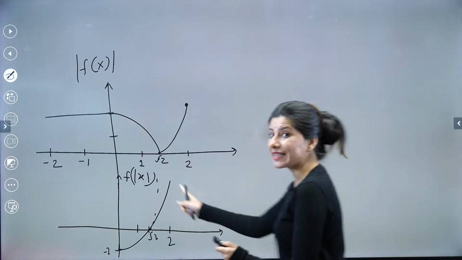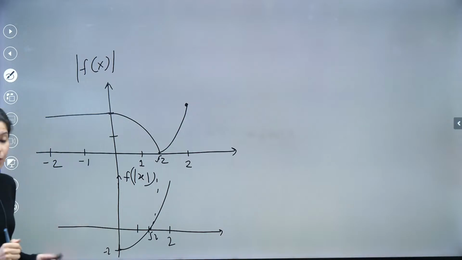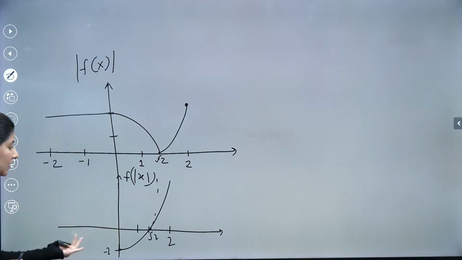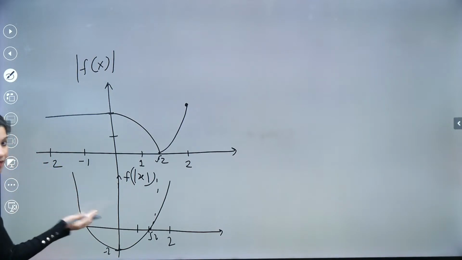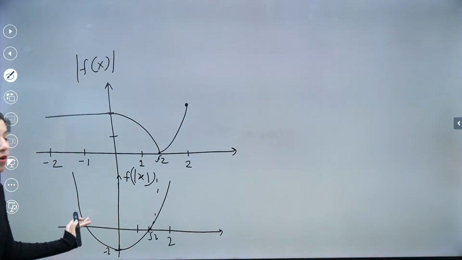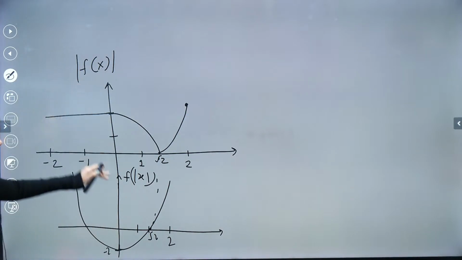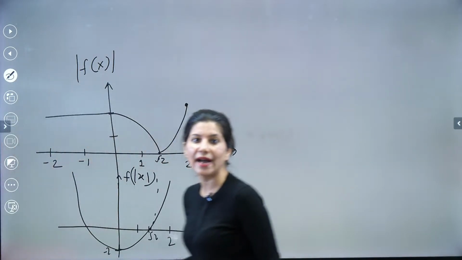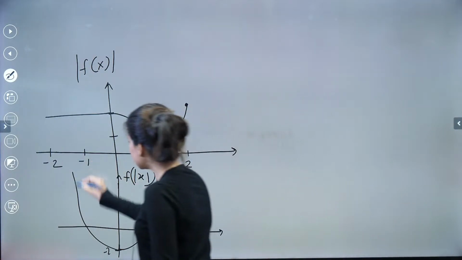But f of mod x, can you see this graph is symmetric about y-axis? So if we try to plot this graph, it will be replicated similarly. So this graph will look like this, because the graph is symmetric. f of mod x is always symmetric about y-axis. So for mod f(x), we just need to add these two graphs. Let's add these two graphs. Let's do that.